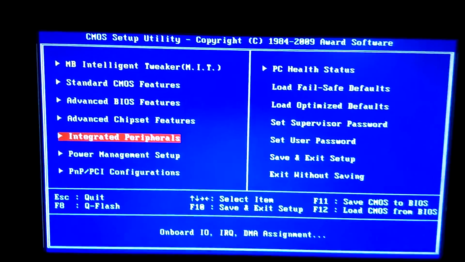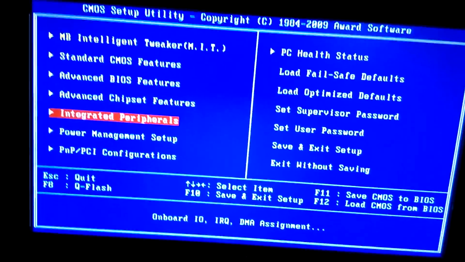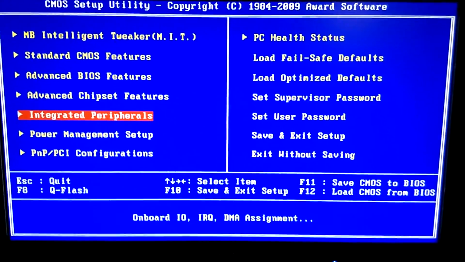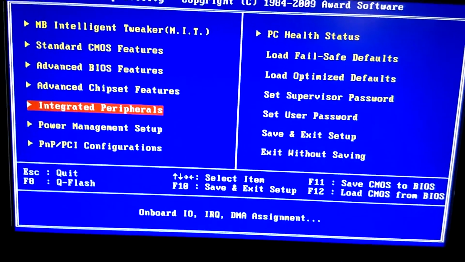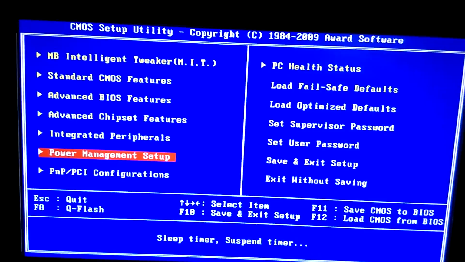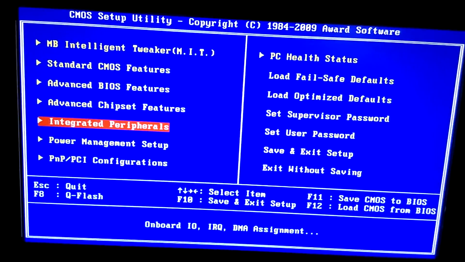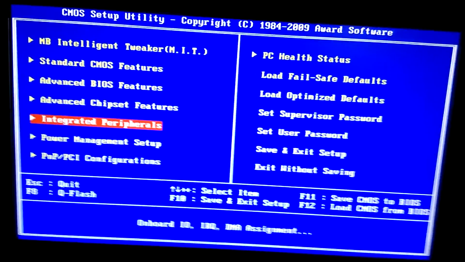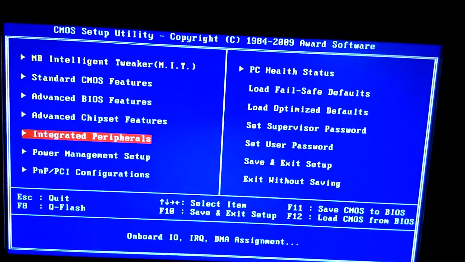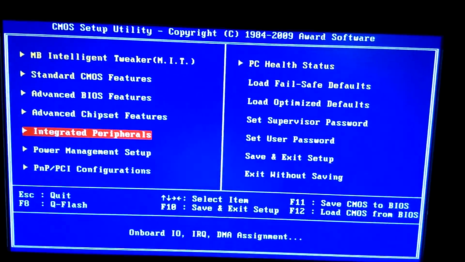Like the PC is booting up, you get some written text on this side and all, and there you might get the key to press to get into BIOS. Now here, in the BIOS you must search for one thing. It can be under advanced features, advanced chipset features, or integrated peripherals. Now in my case it's in integrated peripherals. Yeah, even the BIOS screen can differ. Yeah, forgot to say that.